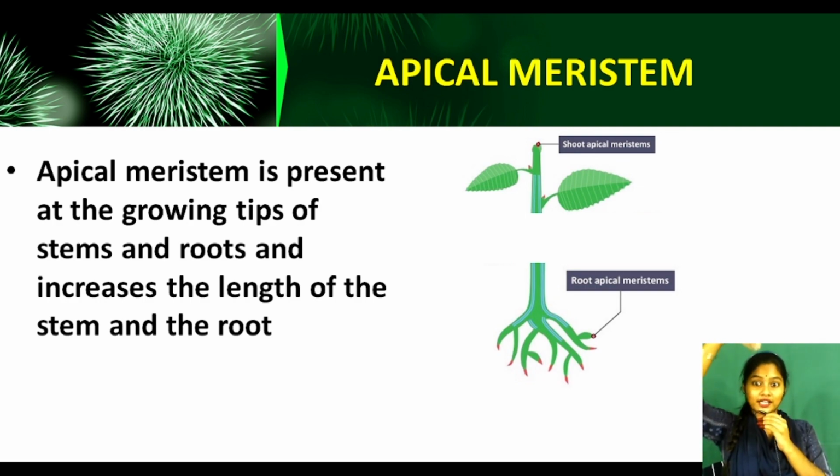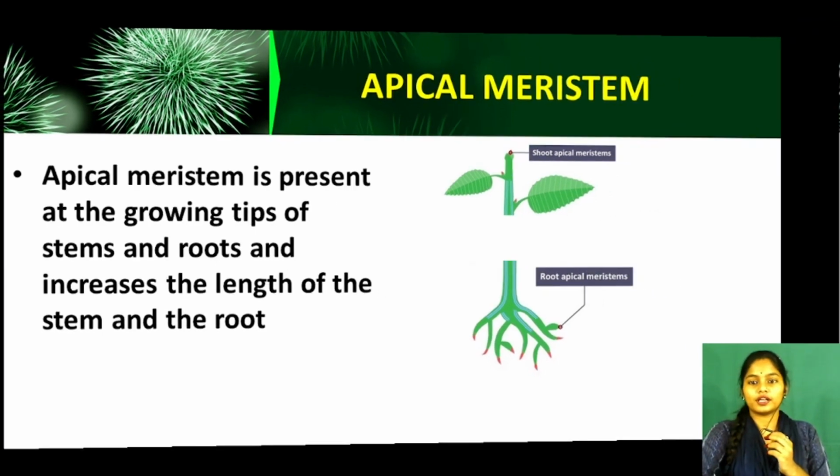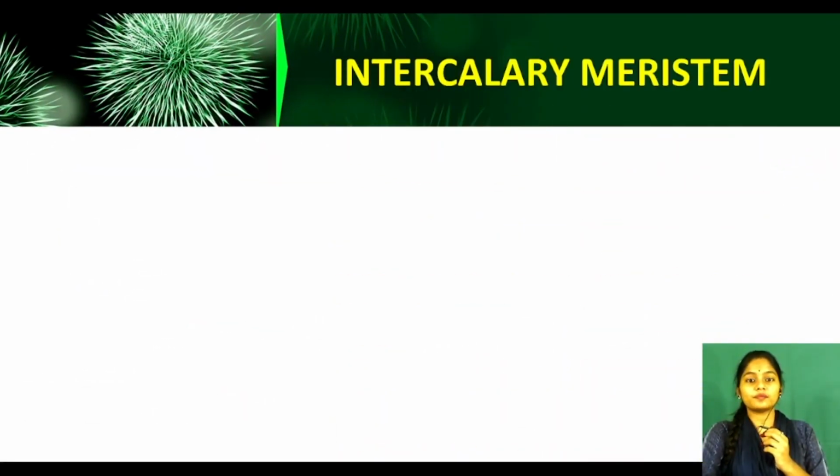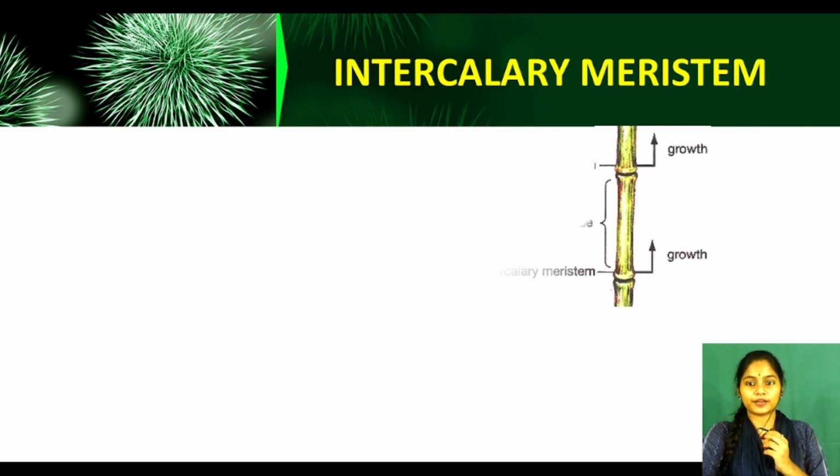The stem grows in the upper part and the root grows downward, increasing the length of the stem and the root. So apical meristem is present in the tip of the shoot and tip of the root. It means it helps in increasing the length of the stem and the root. Clear?